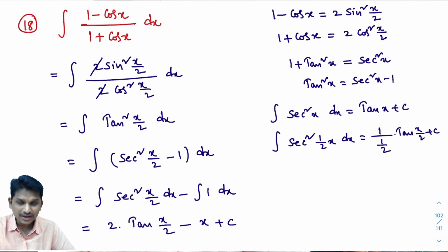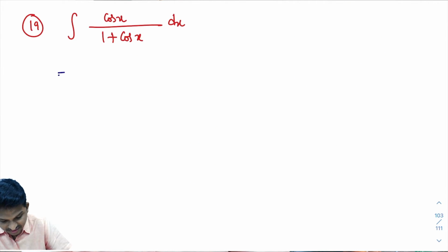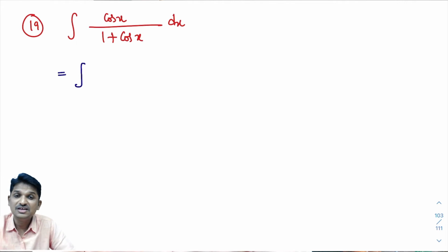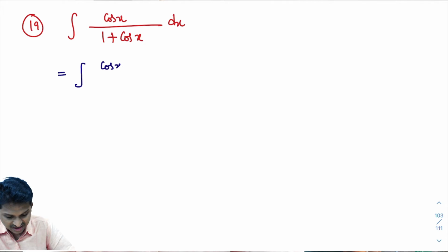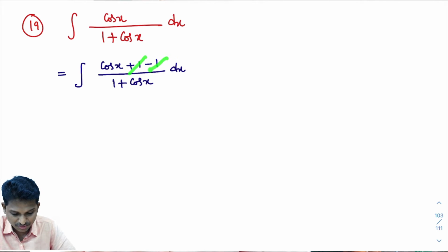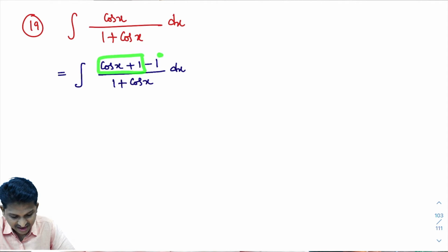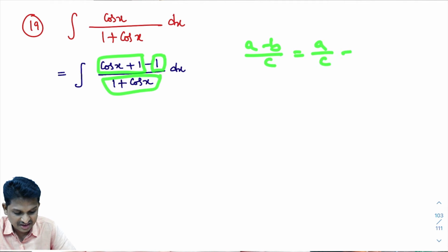You see, a little bit of similarity is there between this problem and the previous problem. How to integrate this? Very simple. A small tricky thing is there. You need to practice these problems once. In the beginning, you may not get an idea how to do it quickly. What I'll do, in the numerator, I'll add 1 and subtract 1. You don't get this idea unless you practice once. So in the numerator, I added 1 and subtracted 1. Look here, minus 1 plus 1 will get cancelled again. You will get cos x in the numerator. Now observe this part. This is like A minus B divided by C. A minus B divided by C can be written as A by C minus B by C.